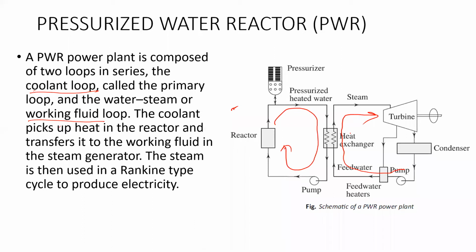The coolant takes heat from the reactor, and at the heat exchanger it transfers it to the feed water, which is converted into steam and given to the steam generator. The steam is used in a Rankine type cycle to produce electricity. We have studied the Rankine type cycle.